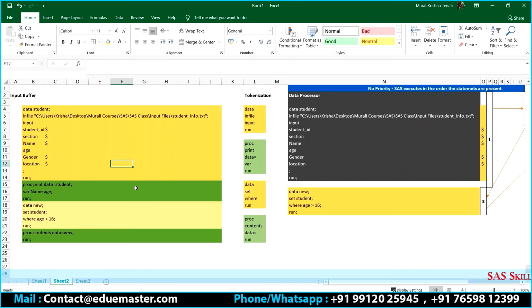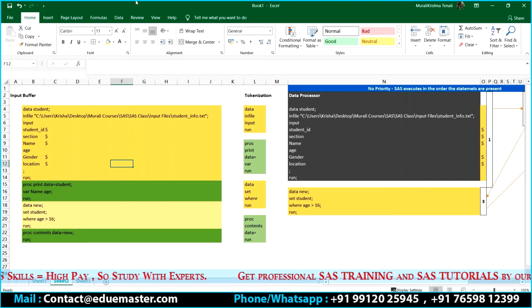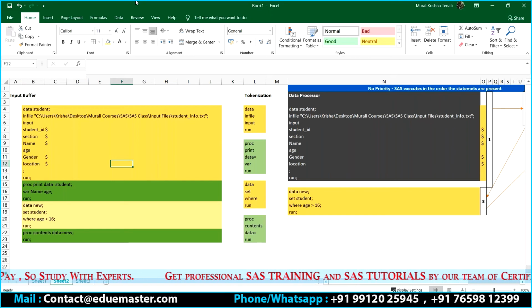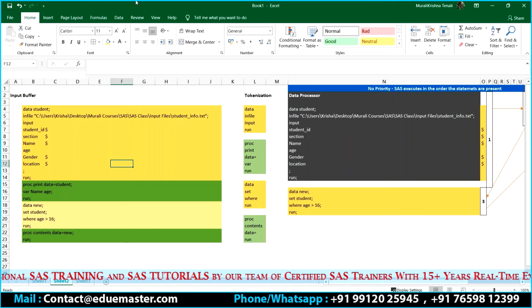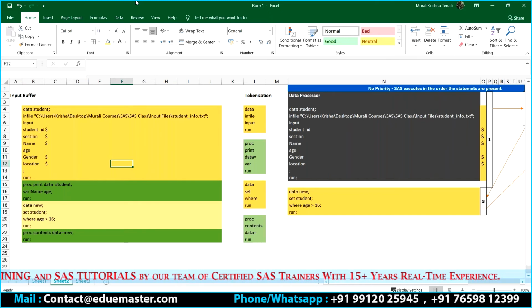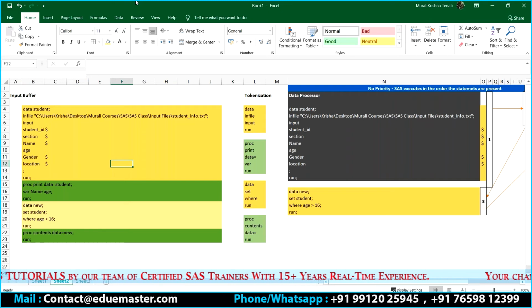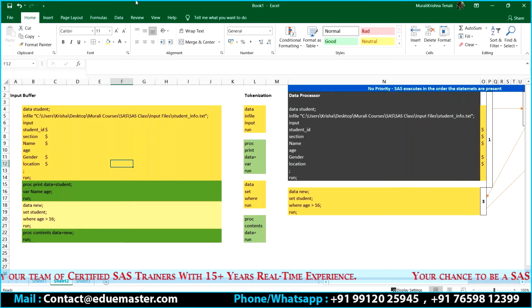If the macro is not there, then it doesn't need to go to the macro processor at all, because I don't have anything related to the macro. I don't need to execute anything under the macro. It is only if present, let's say if I don't have any proc related thing, then it won't even go.